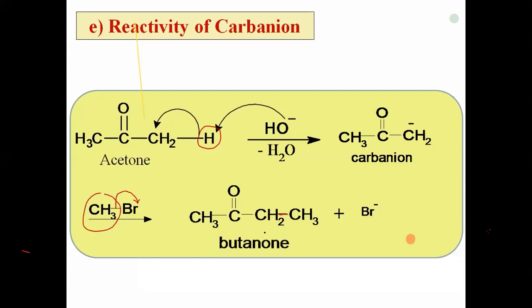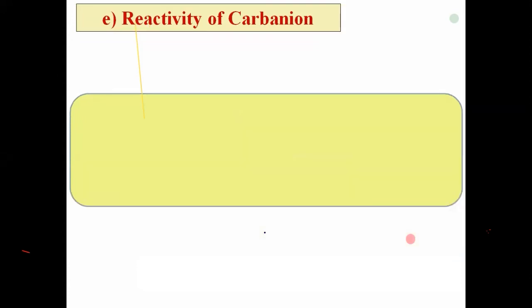And thus, this is just a simple conversion of acetone into butanone, and that chemical reaction involves formation of carbanion as an intermediate. Therefore we have studied how there is a formation of carbanion during the chemical reaction. Now let us see one more very interesting reaction. I think all of you know this reaction well. Yes, this is aldol condensation. You studied that reaction at 12th level, but I am going to discuss it again in detail. Very important organic reaction.